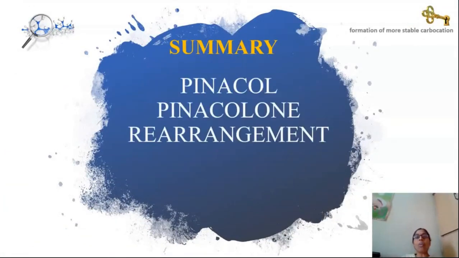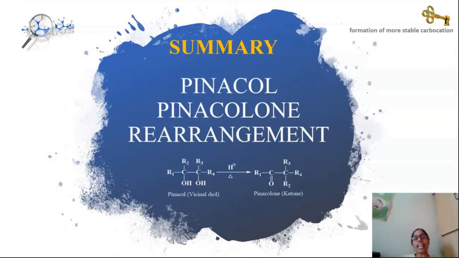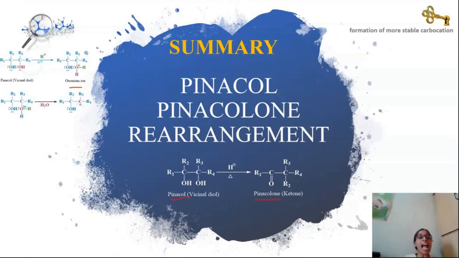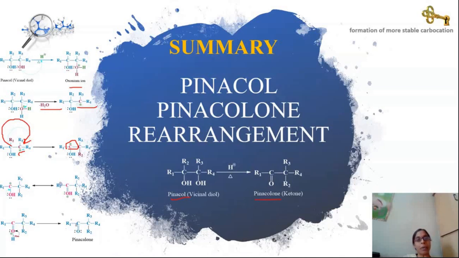Let us summarize this session of pinacol-pinacolone rearrangement. In this, pinacol is converted to pinacolone by this mechanism. In the first step of this mechanism, an oxonium ion forms by protonating one of the OH groups, and this oxonium ion is eliminated as a water moiety with the formation of a carbocation. This carbocation in turn forms a more stable carbocation by migrating one of the electron-rich groups from the neighboring carbon to this carbocation. The next and final step is deprotonation of this and formation of a ketone, that is nothing but pinacolone.